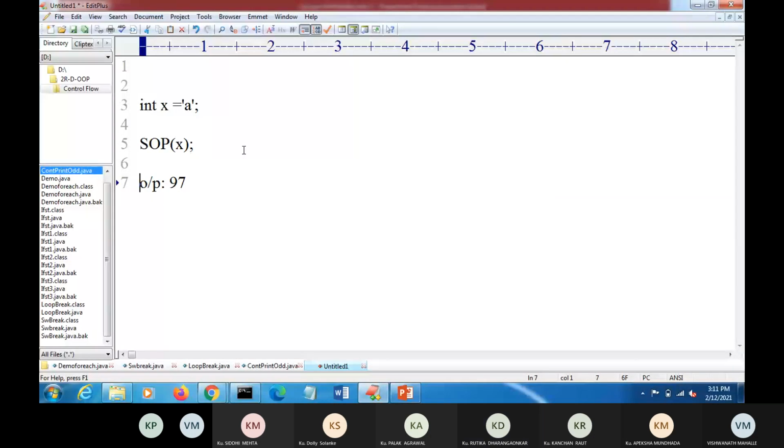C and C++ use the ASCII character set. Here Java uses the Unicode character set, and this is the equivalent integer value, that is 97. Okay, so who converts this character to integer?